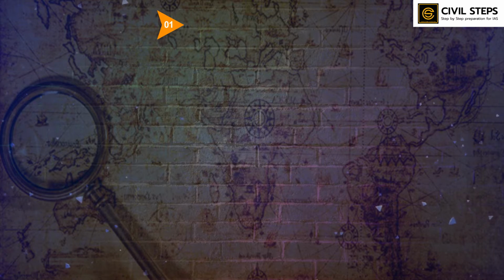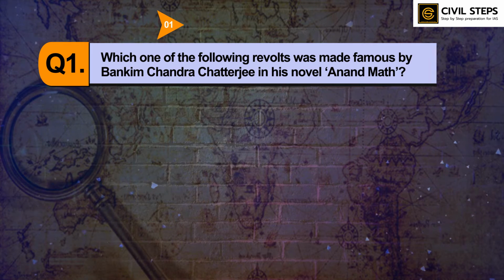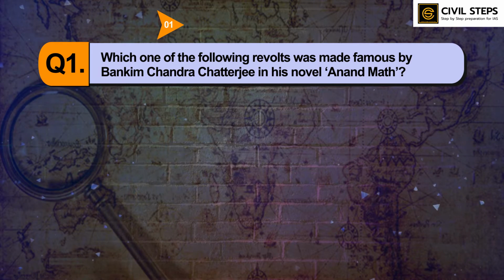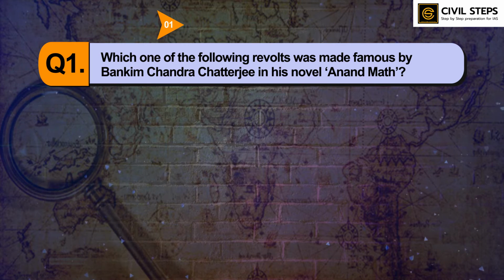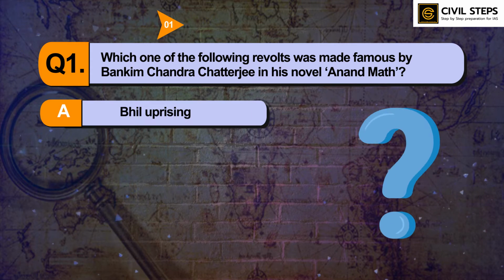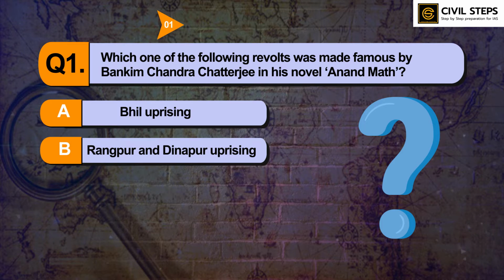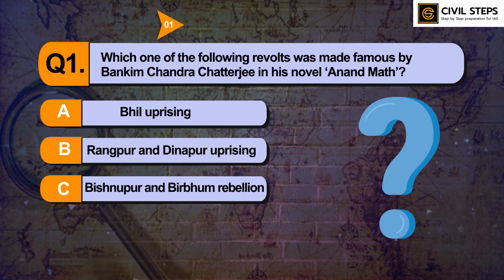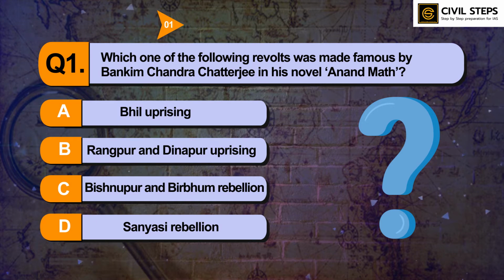in prelims 2022. So the first question is: which one of the following revolts was made famous by Bankim Chandra Chatterjee in his novel Anand Math? Option A, Bhil uprising; B, Rangpur and Dinajpur uprising; C, Bishnupur and Birbhum rebellion; D, Sannyasi rebellion. So you can pause this video and write your answer in the comment section below.